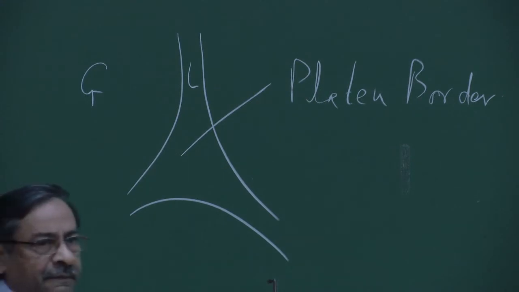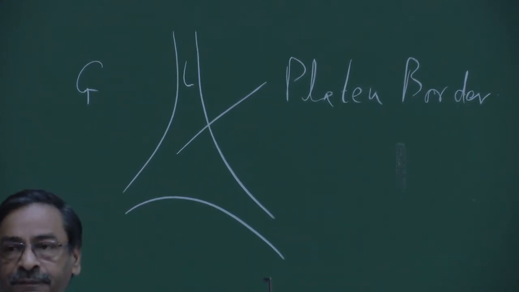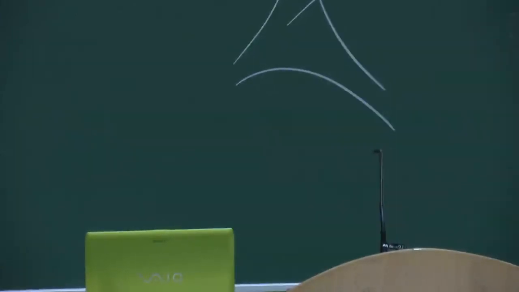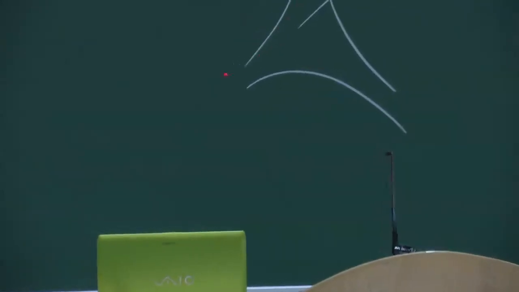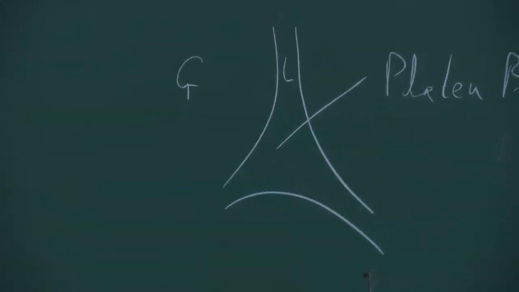So, Plateau's laws relate to how these liquid films meet together. This is the cross section of the portion among three adjacent bubbles. So, you see the liquid films, the portion of three bubbles, and where the liquid films meet together.